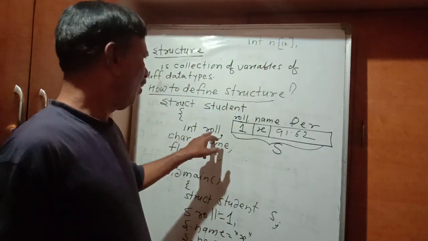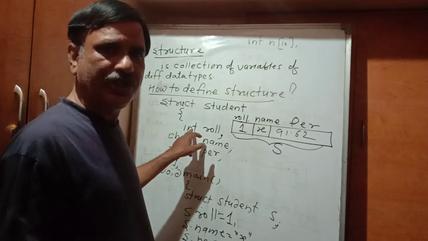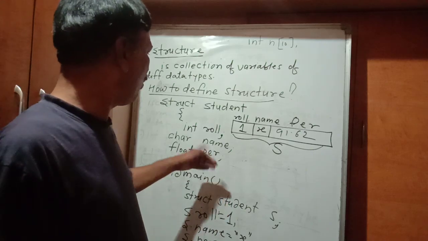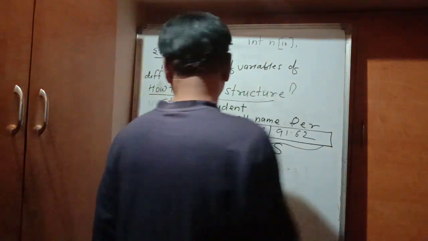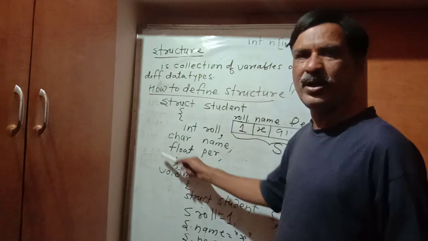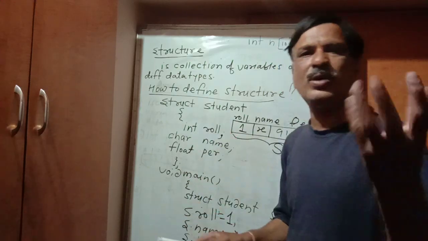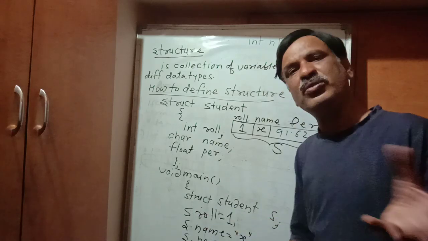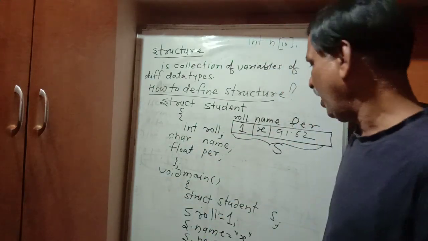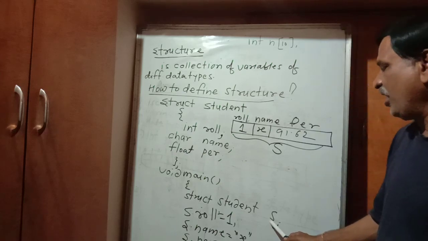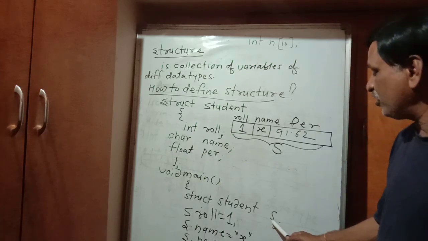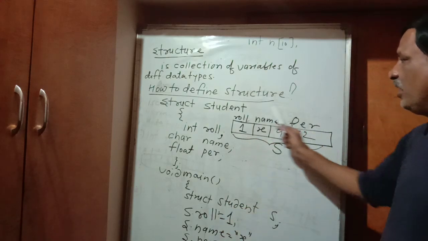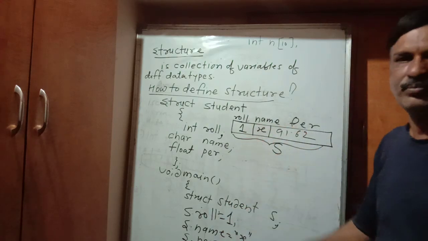Here roll is the variable whose data type is integer, name is the variable whose data type is char, pr is the variable whose data type is float. But here all these three variables are combined together, and collectively they are called a student, struct student. So that collection, struct student, is one new data type, and here you are demanding the variable yes. So yes is the variable whose data type is struct student. This entire variable is called yes.